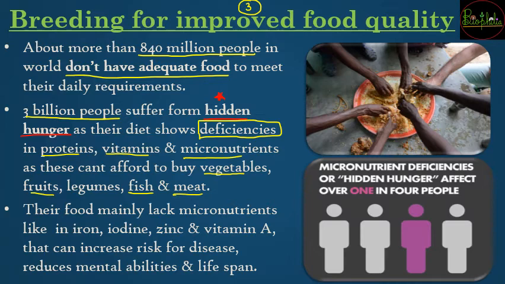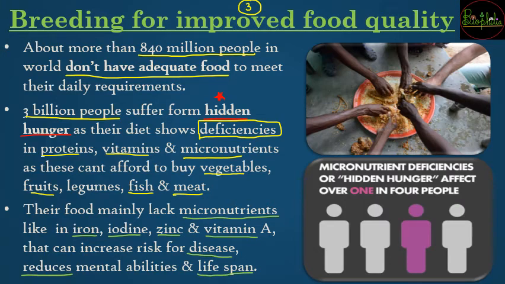Generally these foods lack micronutrients, majorly iron, iodine, zinc and vitamin A. Because of these there are risks of diseases, a reduction in mental abilities, that is, the power of thinking decreases, and finally, because of hidden hunger, the life span is going to suffer.